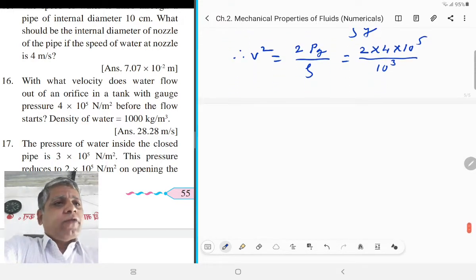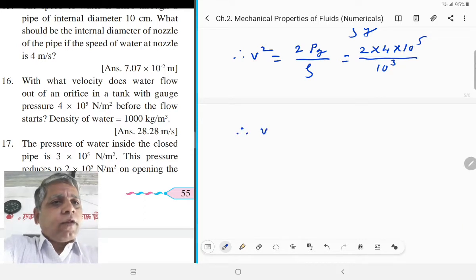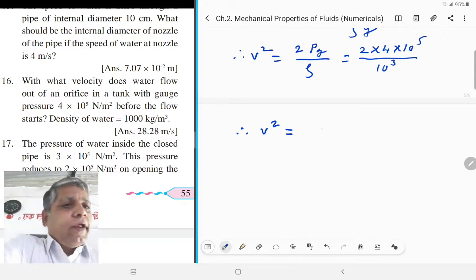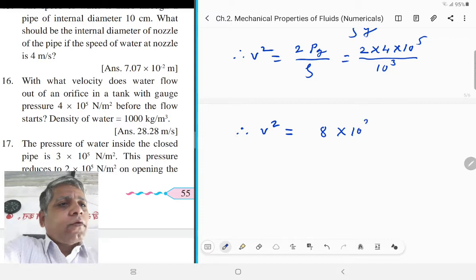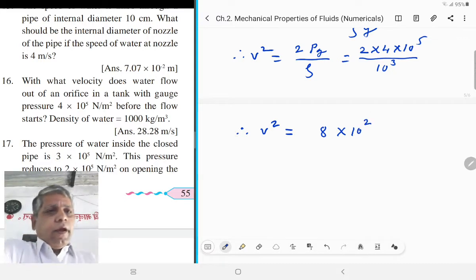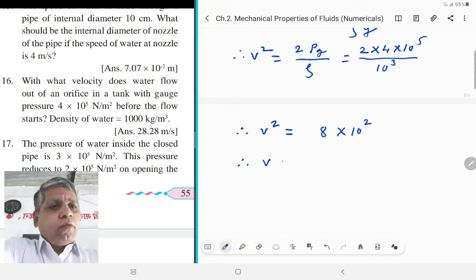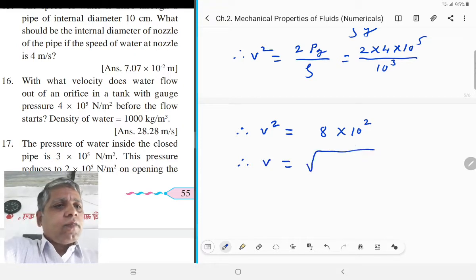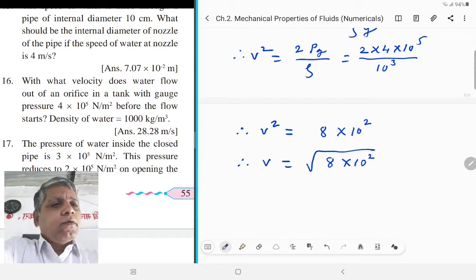Therefore, V square is equal to 8 into 10 raised to 2, and therefore taking square root on both sides, we get V is equal to square root of 8 into 10 raised to 2.